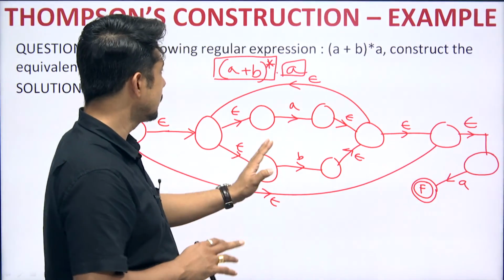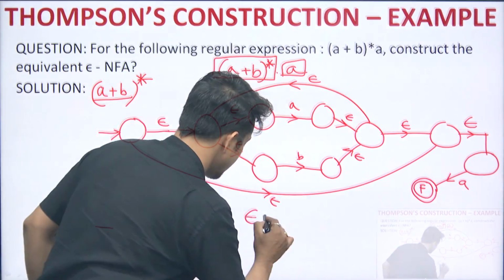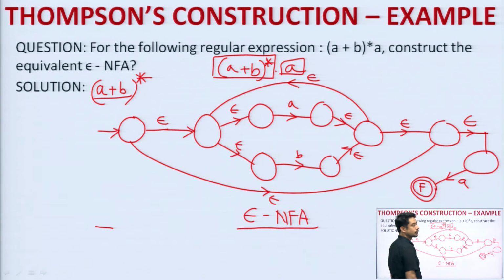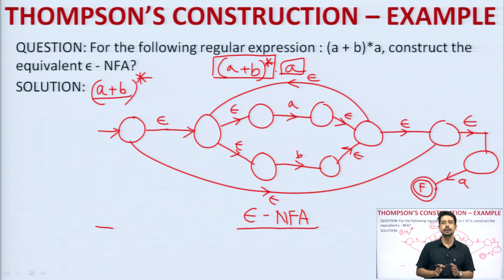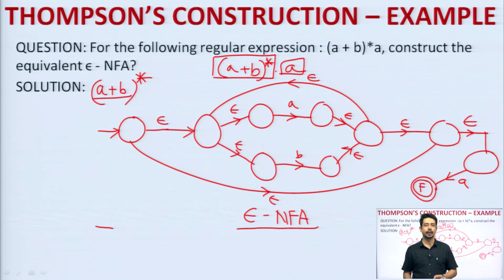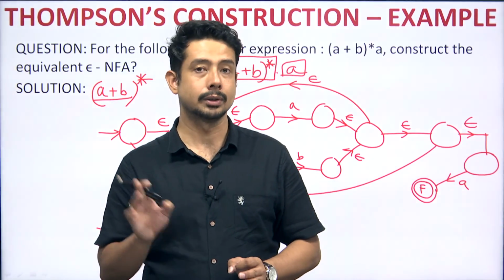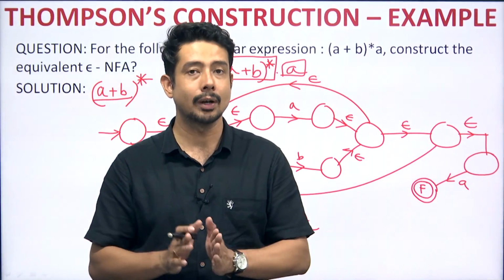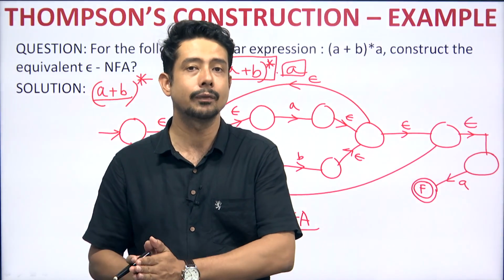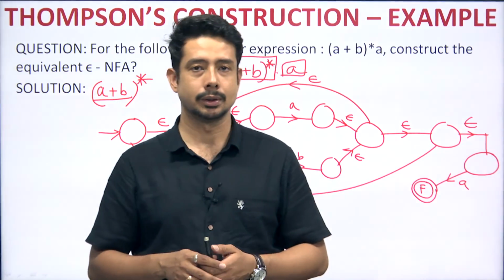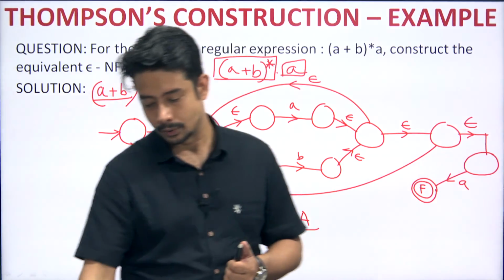So, this is a machine, and this is nothing but your epsilon NFA for the given expression. Whenever a question comes that you need to design an epsilon NFA for a given expression, then you need to use the Thompson's algorithm, or if you have to design only a finite automata, then simply you can go back to the previous lectures, slides that I have taught you.